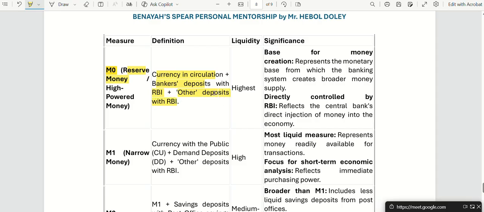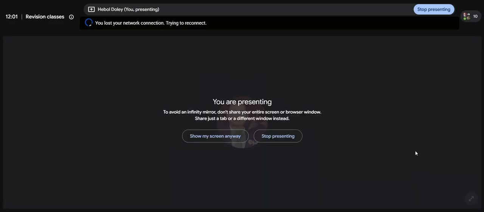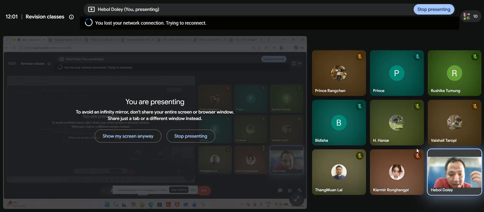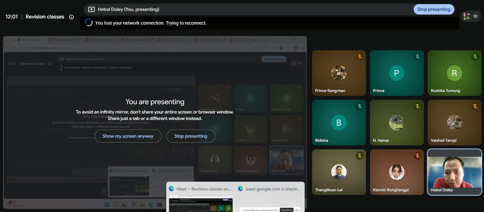So whatever RBI has is the M0 money, that means the stock. The first stock of money is with RBI. So that money can be called in when there is trouble. For example, the banks are facing a liquidity problem. The banks do not have money. Where will they go? They will go to RBI.